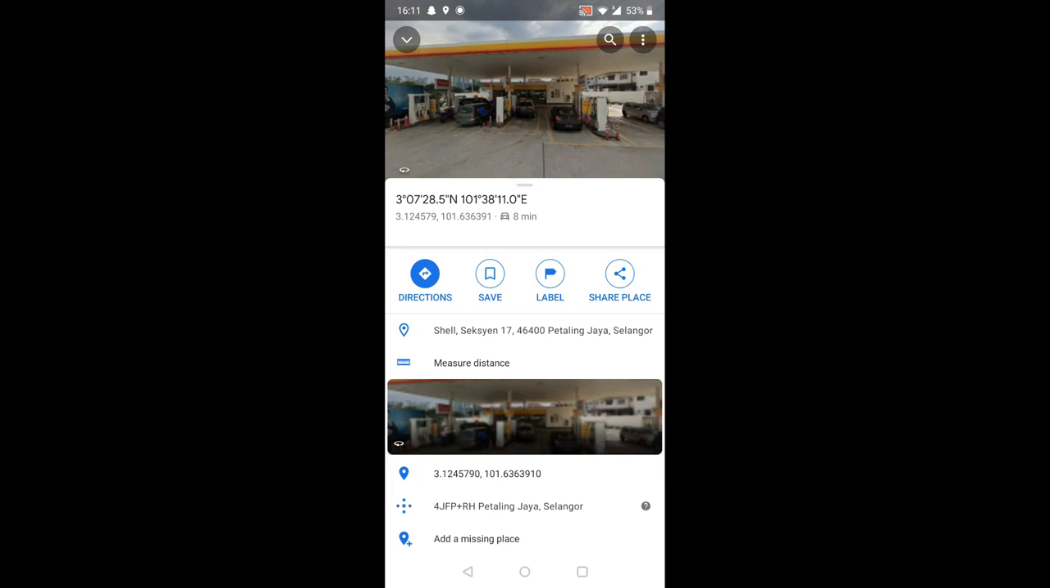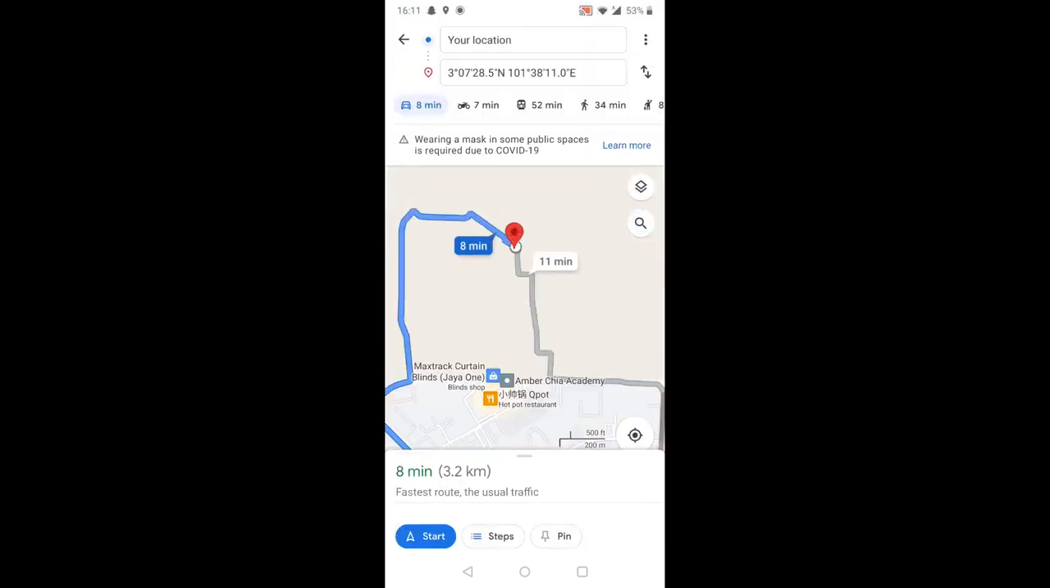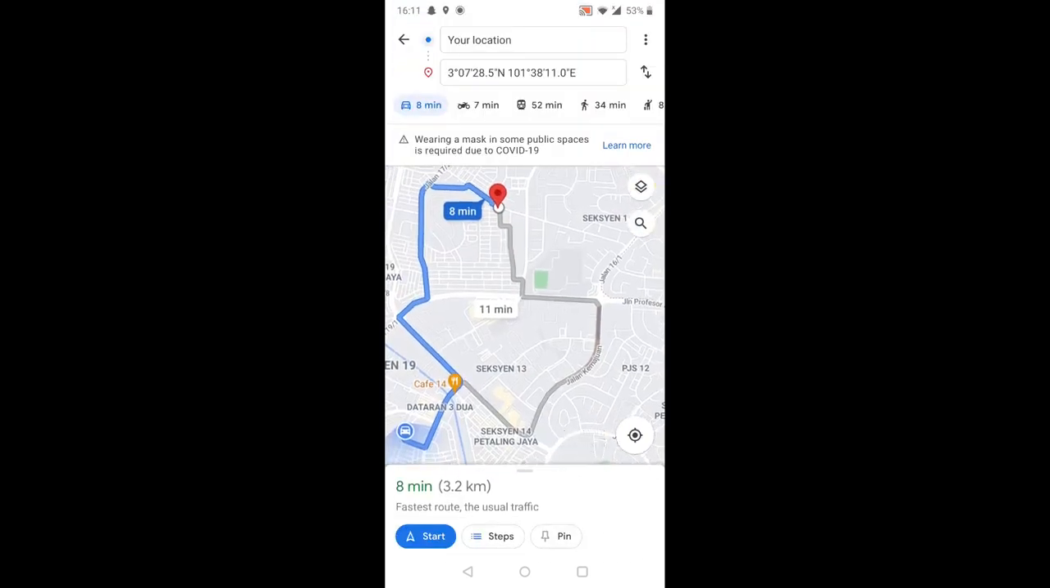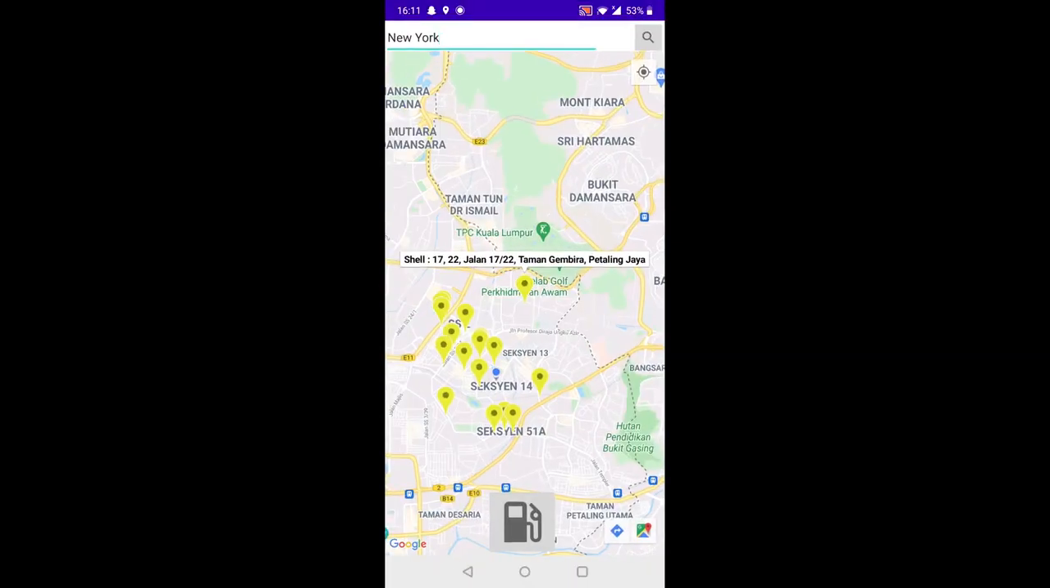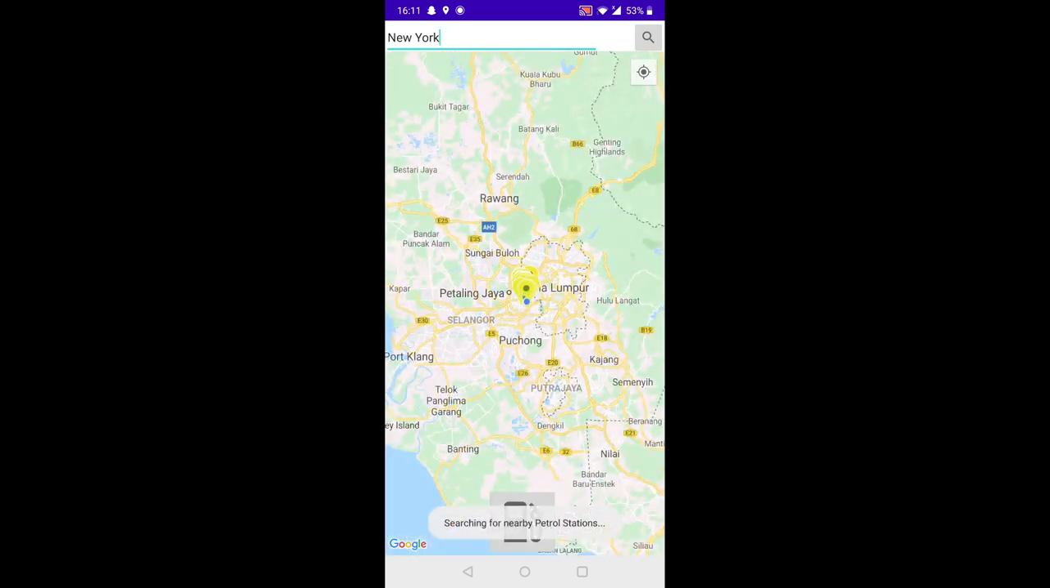Users can click directions, and as you can see, it's within 5 kilometers, 3.2 km, an 8 minute car ride. So users can go and drive and start their journey to the petrol station they desire. If I go back, and users want a bird's eye view again of their petrol stations, they can click this button to search and show the nearest petrol stations again.